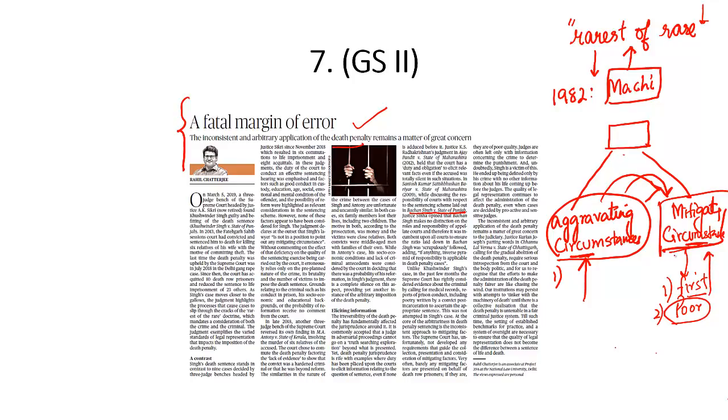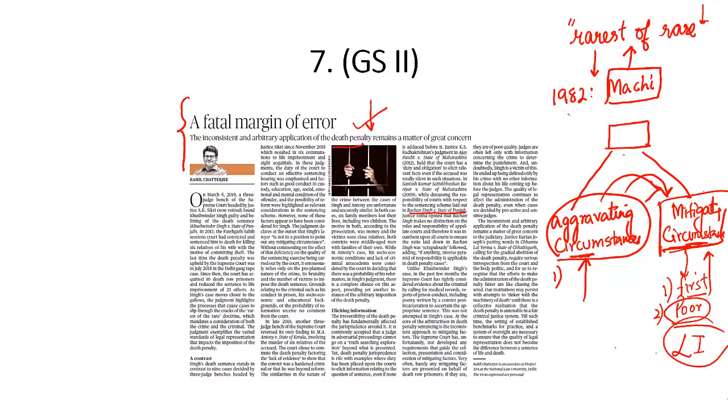For example, my family has not eaten in the last one week. I approach a shop, I ask for a piece of bread from the shop owner, but the shop owner pushes me back and slaps me. In turn, I take out a knife and kill the shop owner. This does not justify my crime, but there is a mitigating circumstance in my favor because I committed this crime as my family was starving. That doesn't mean I should be let off, but it means I should not be awarded the death sentence, but life imprisonment.